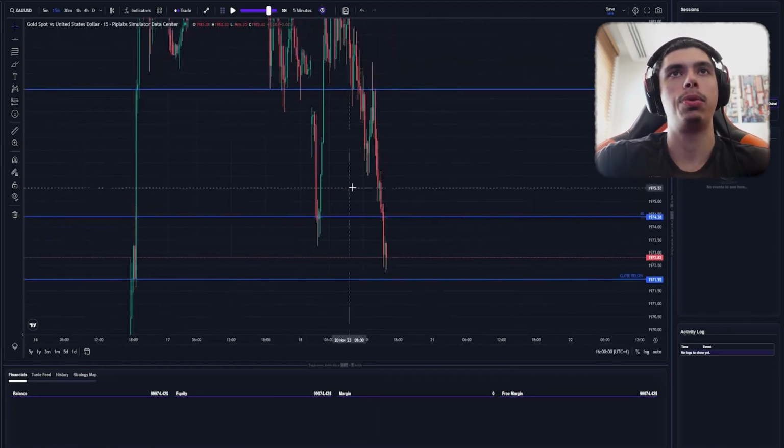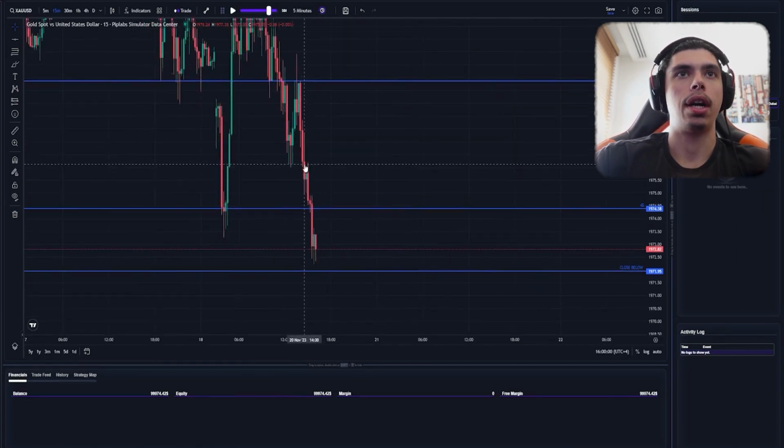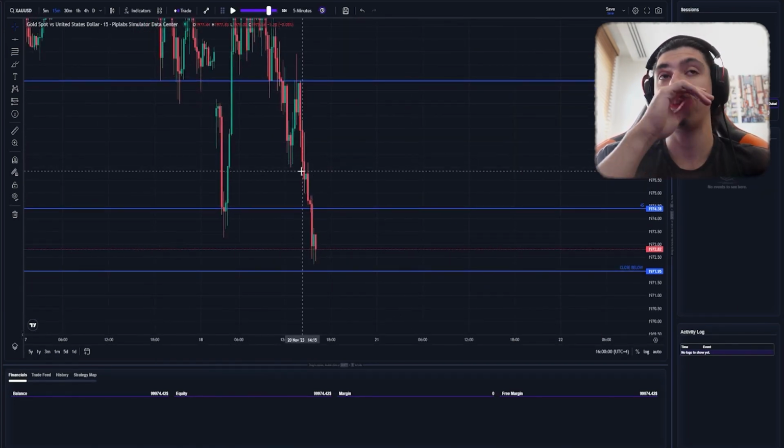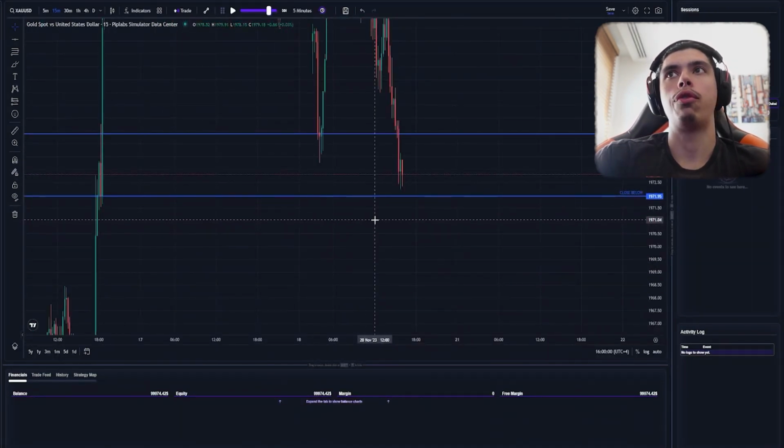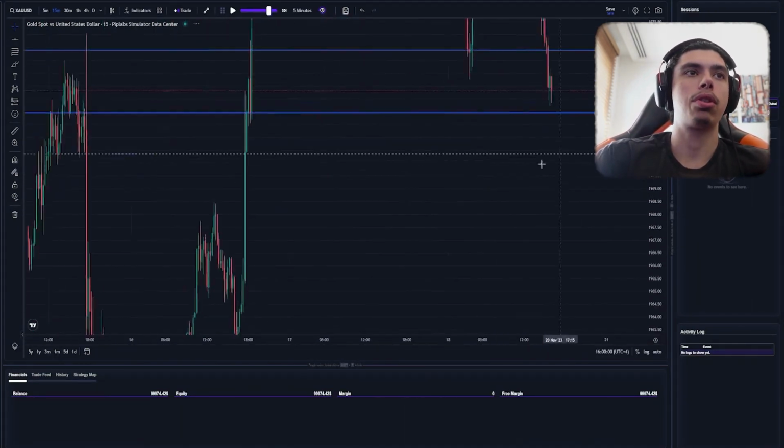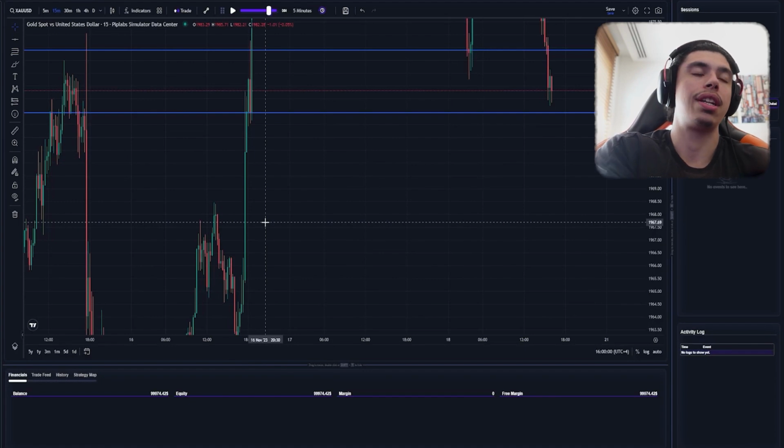Luckily, we didn't dump too much. We pulled back, so that would have stopped us out. It did end up continuing. I guess another sell was here, but I'm not trading during that time. Now I'm going to look for New York volume to come through here and something to close below to fill this clean range here. It's another clean range.